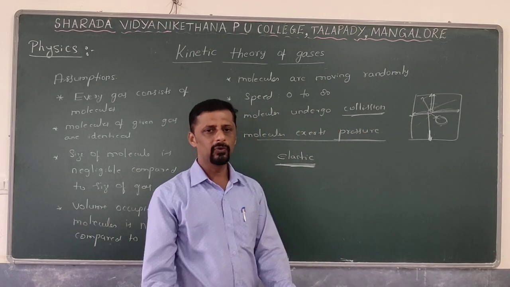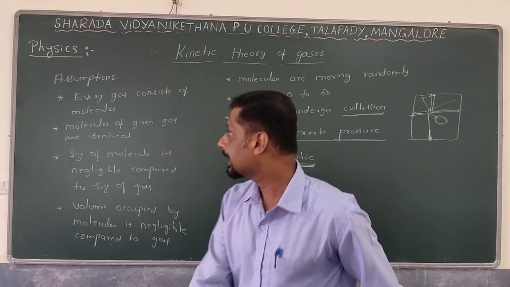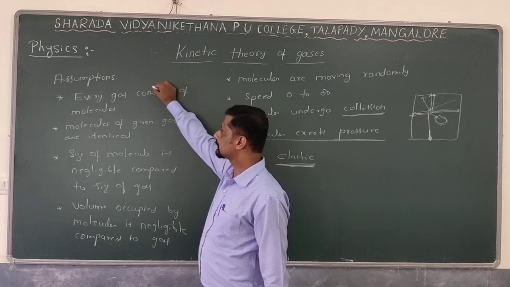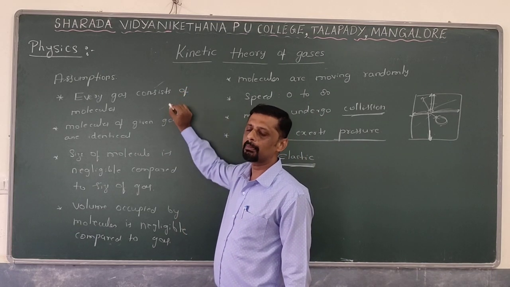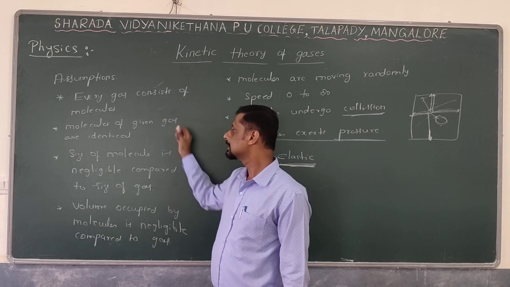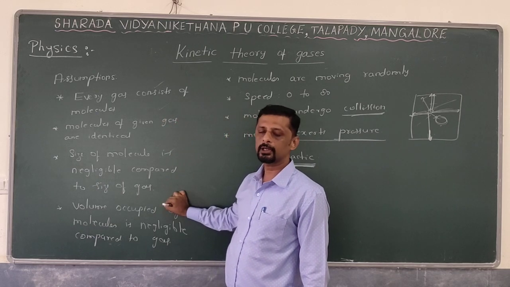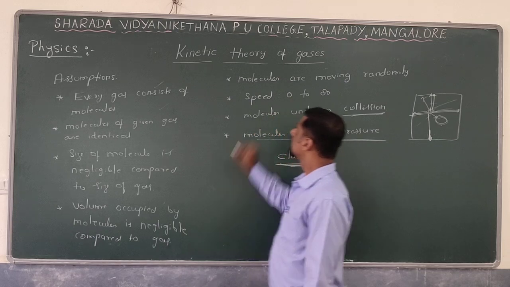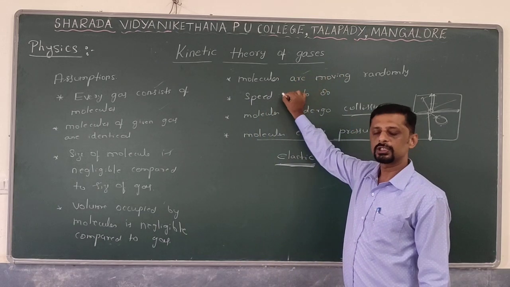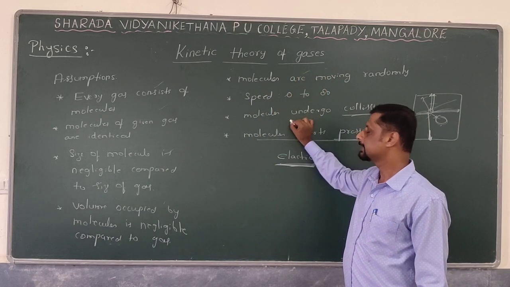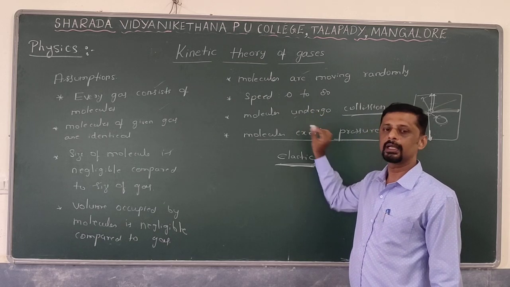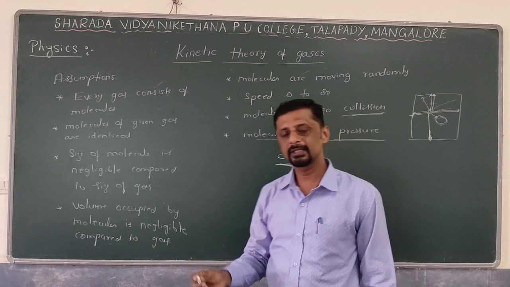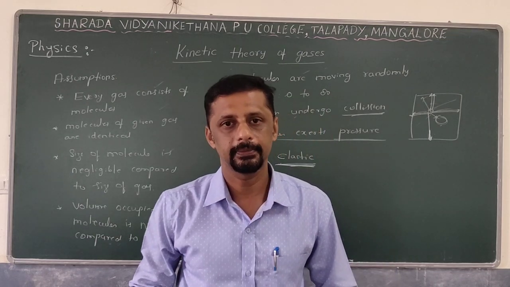These are a few basic assumptions of the kinetic theory of gases. Gas consists of molecules. Molecules of a given gas are identical but are different from other types of gases. Size negligible: volume occupied by the molecule is negligible. Randomly moving, speed different, they undergo collision. Because of this collision, gas molecules exert the pressure on the walls of the container.